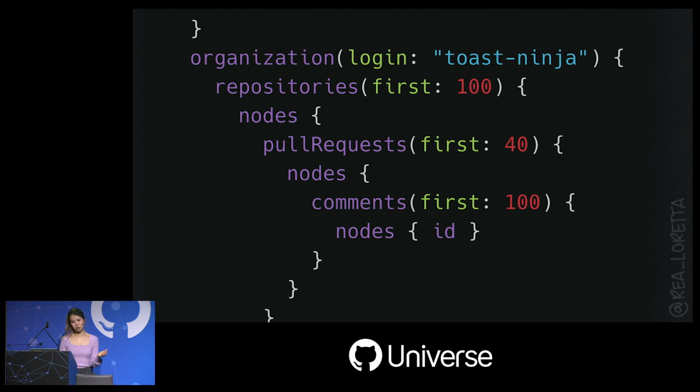What does matter is that this query needs to paginate on a nested entity, PRs in this case. And it's very common to have more than 40 PRs in a repo. And if your company has more than 100 repos, that complicates things. But even if we can handle that, some PRs have more than 100 comments. That's even more nesting. So we need a better strategy.